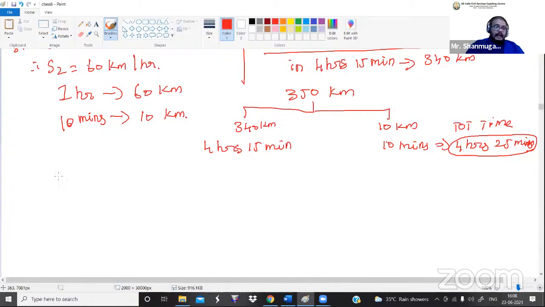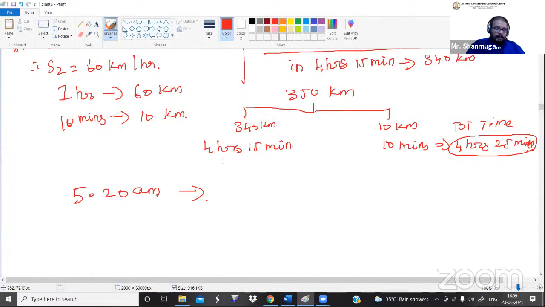So he has started his journey at 5:20 a.m. in the morning. Then if he completed his journey in 4 hours 25 minutes, at what time will he reach the city? That is the question. Guys, listen here. Now we want to calculate from 5:20 a.m. Then 6:20, 7:20, 8:20, 9:20. 4 hours have completed. Then remaining we have 25 minutes. So 9:20 plus 25 minutes. What is your answer? 9:45.